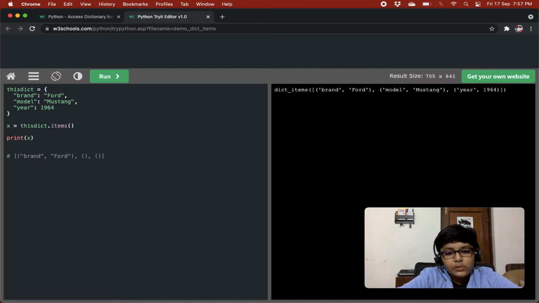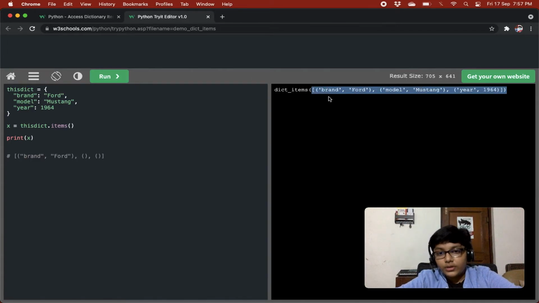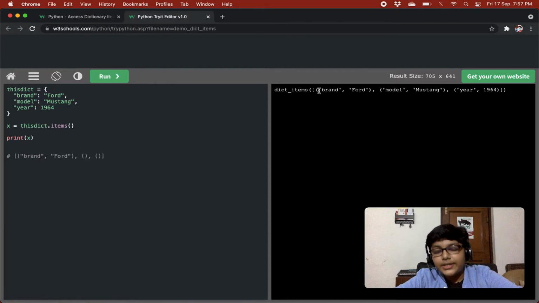So that pair will be divided into two items and saved in a tuple, right? So what we are getting over here is a list of tuples, and in every tuple we get a key, the key of our dictionary, and the value of the dictionary, right?